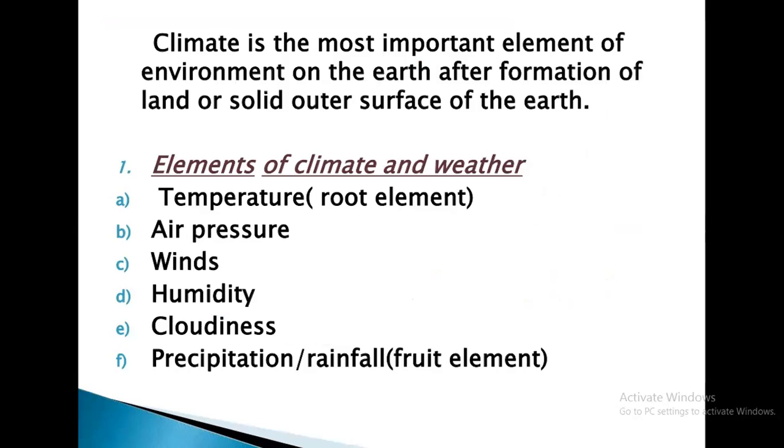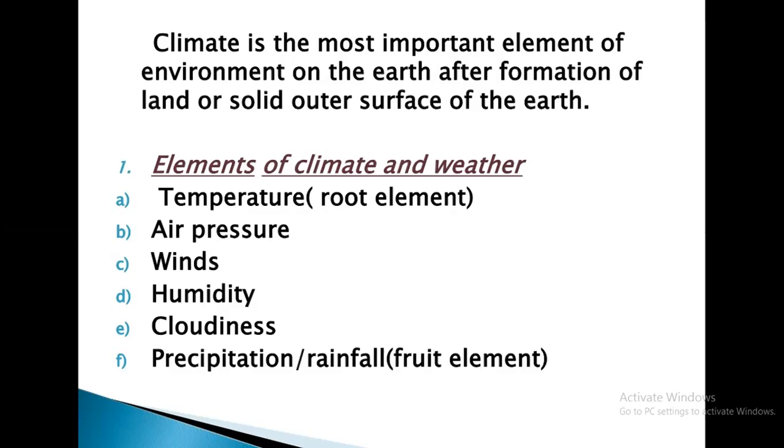So climate is the most important element of environment on the earth, right? Why so? Because climate plays an important role, for example rain. The rainy season is very much important for a farmer because his crops, his profit, his production, everything is dependent on rain. Same way, those people who are doing different businesses, for example, cleaning clothes, the winter season is very much important for them.